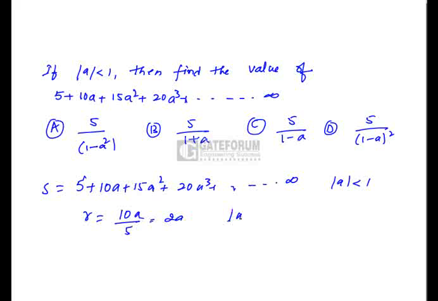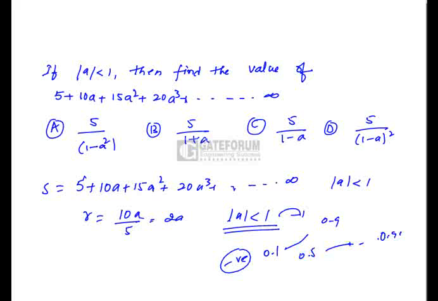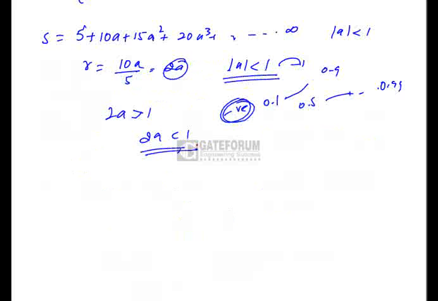Now we know that mod a is less than 1. If mod a is less than 1, a can be 0.9 or 0.1 or it may be negative. If it is anything from 0.1 to 0.99, this value 2a may be greater than 1, and if it is negative, this value 2a will be less than 1. Now we can find the sum to infinity only if modulus of 2a is less than 1. So we cannot find the sum to infinity here.